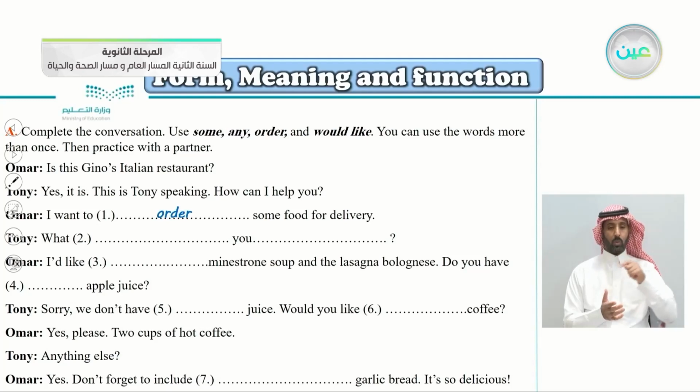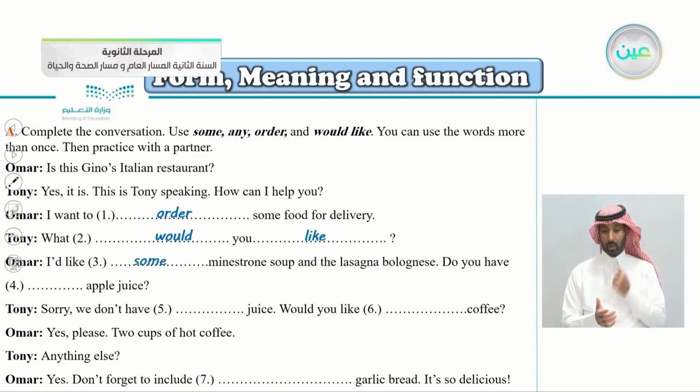Tony, what would you like? So we have two gaps here. What would you like? So you here is in the middle between would and like. What would you like? I'd like, so I'd like what here, number 3? I'd like minestrone soup and the lasagna bolognese. So what do we say here? Very good. I'd like some, because this is an affirmative sentence here. I'd like some minestrone soup and the lasagna bolognese.